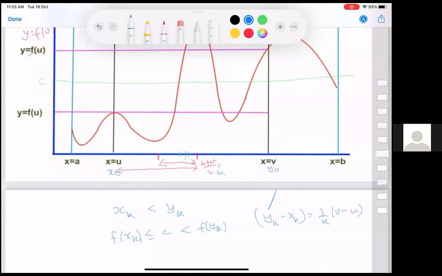And this is a sequential step. Each point from xk, yk to xk plus 1, yk plus 1, one of them will be equal and the other one is the midpoint. And which one is the midpoint is clear from this graph. If at the midpoint the value is above c, we move y and keep x as it is, and if at the midpoint it is below this, then we move x and keep y as it is. So successively, once we have this, if we can do it up to step k, then we'll also use this to do it for k plus 1.